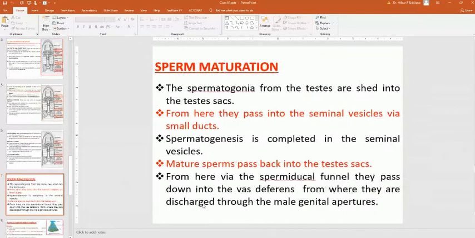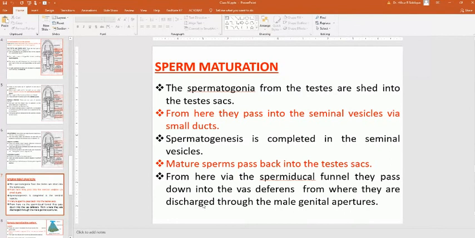Now the next one is sperm maturation. After all these organs, how are the sperms matured in the male? The spermatogonia from the testes are shed into the testis sacs. From there, they pass to the seminal vesicles by small ducts. Spermatogenesis is completed in the seminal vesicles.